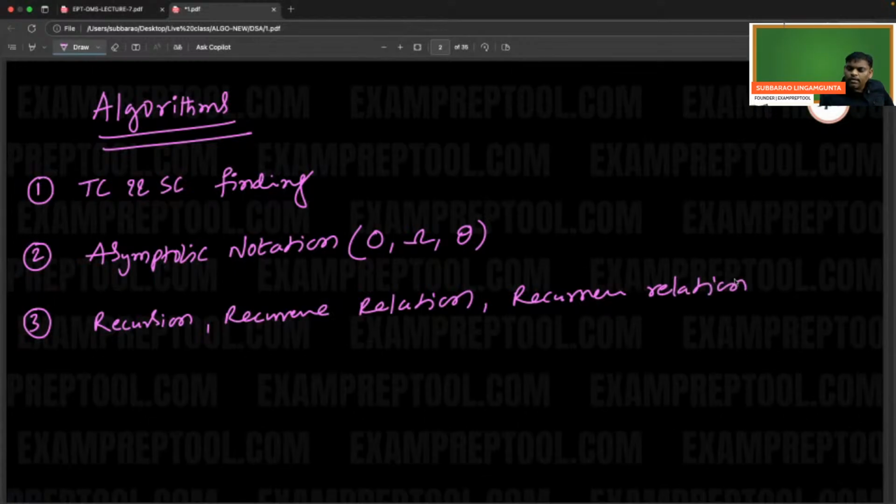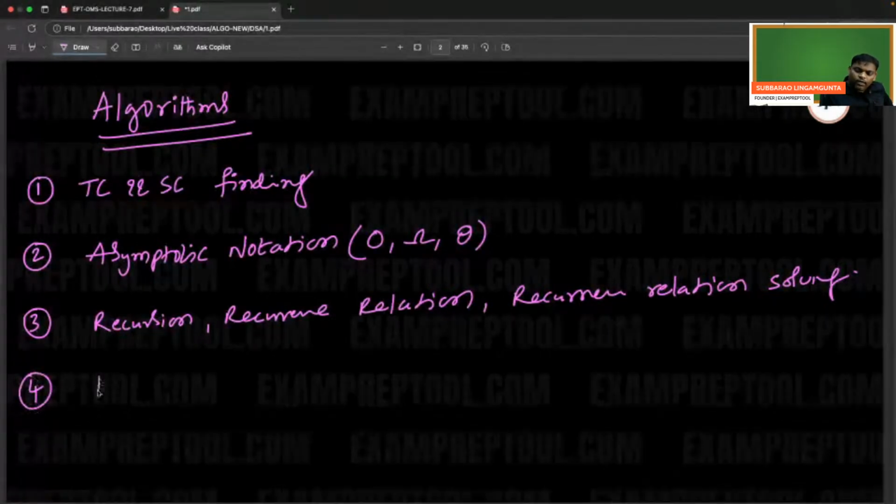Recurrence relation solving. So this is the third topic, which is a very, very important one: recursion, recurrence relation, recurrence relation solving. Fourth one is divide and conquer, which is a very, very important one.